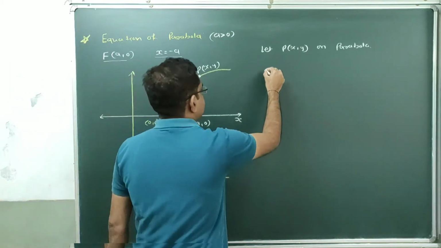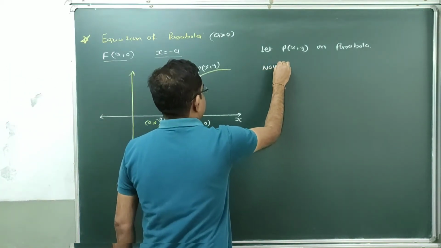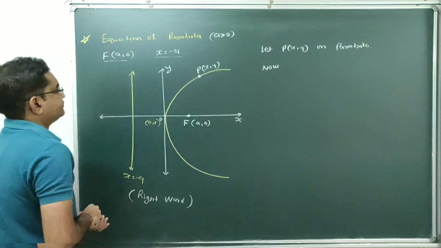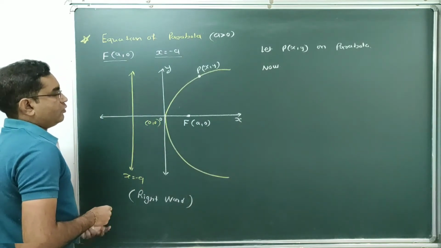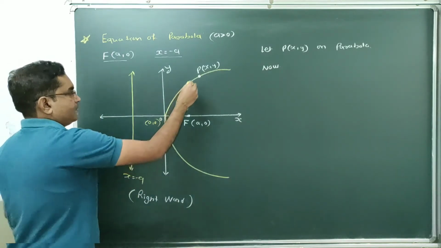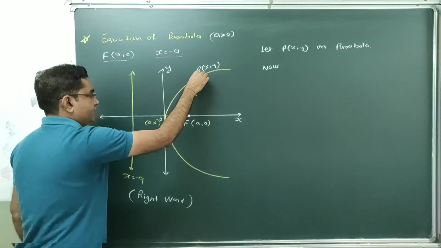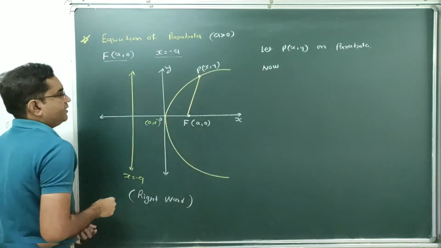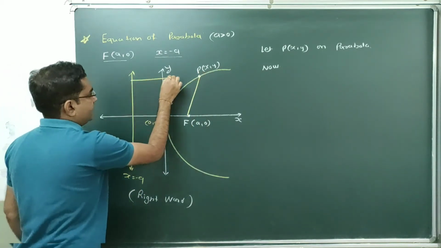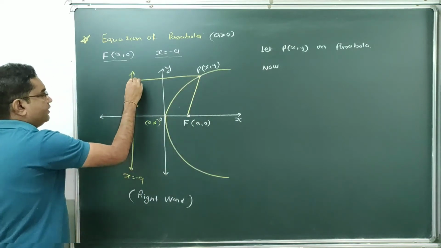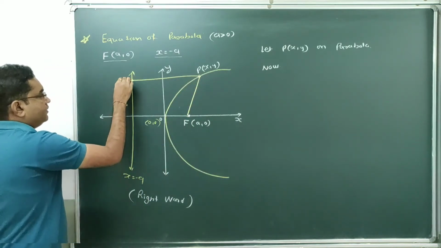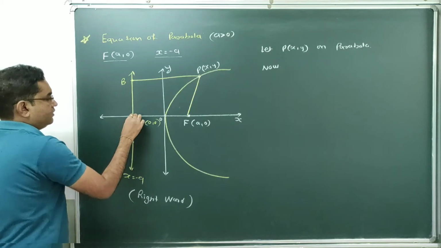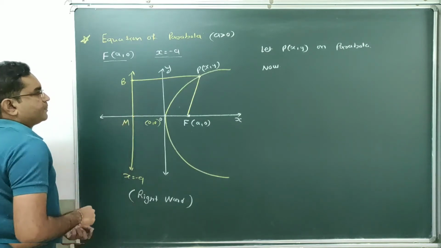Now according to definition of parabola, point P whose distance from focus and distance from this fixed line is equal. Let's say this is the point B and this is one point A. Done?